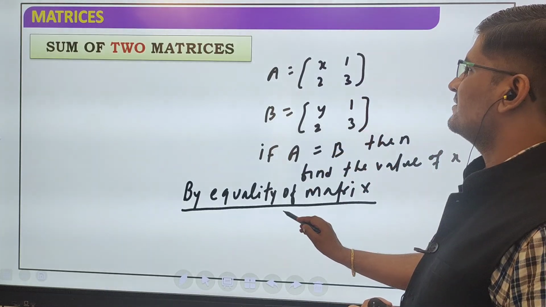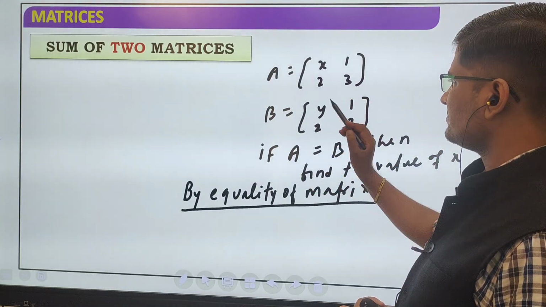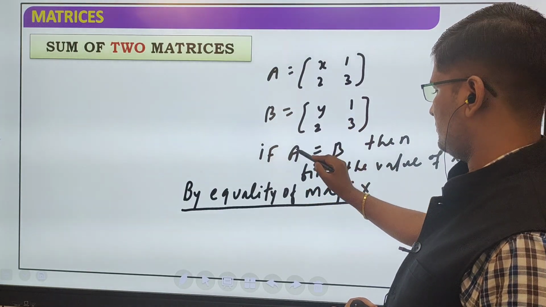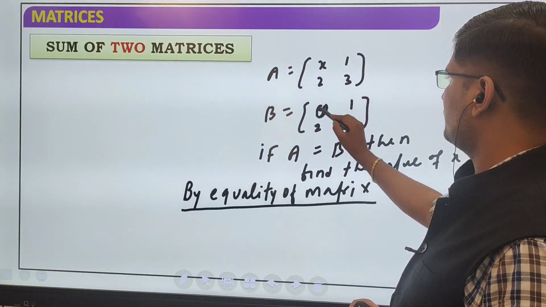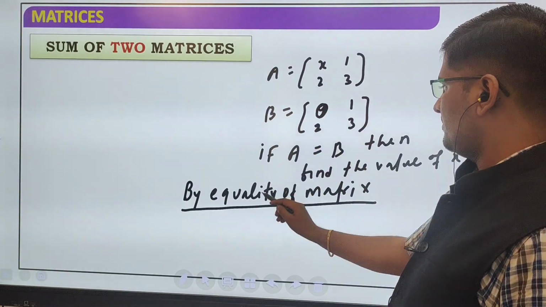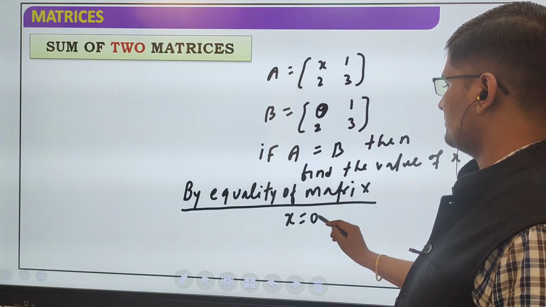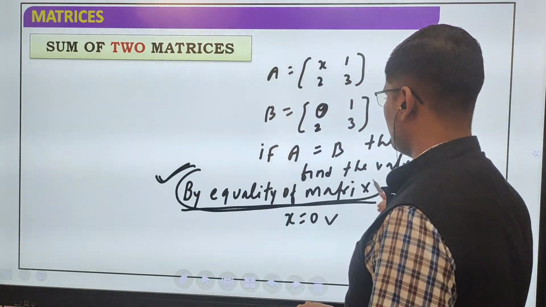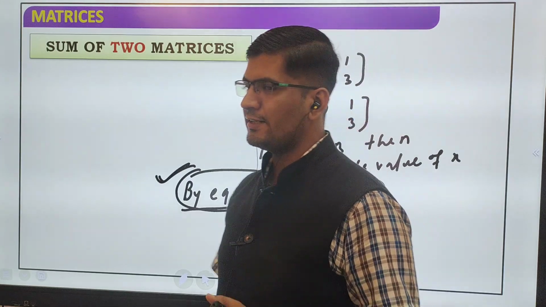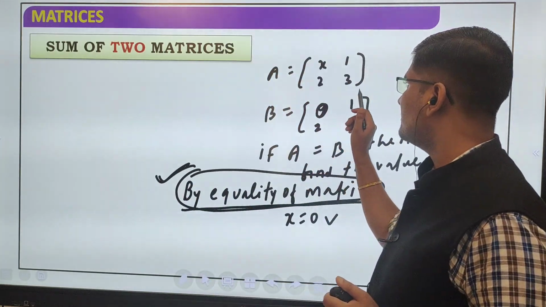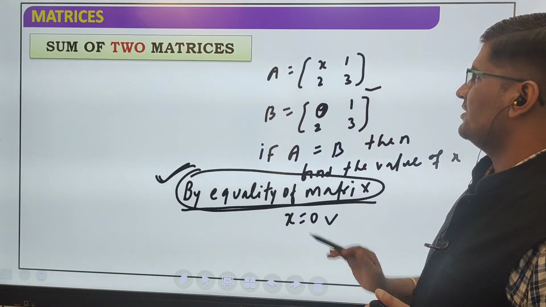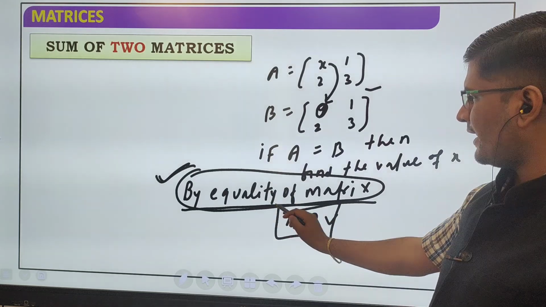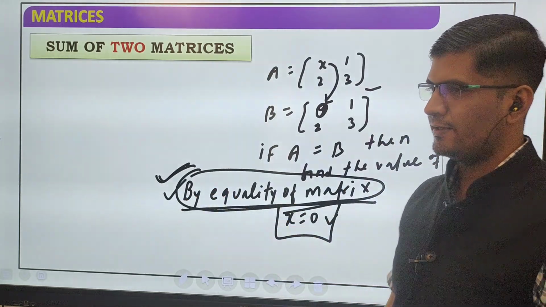Find the value of x. So by equality of matrix, what will you write? x equal to 0. Always you have to write this sentence: by equality of matrix. Two matrices are said to be equal if both have the same order and corresponding elements are equal to each other, so x must be equal to 0. So this is the answer. And always you have to add this sentence, by equality of matrix.